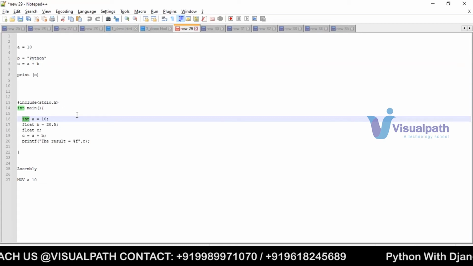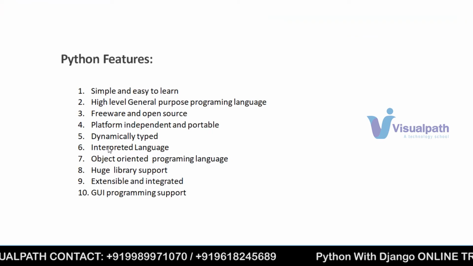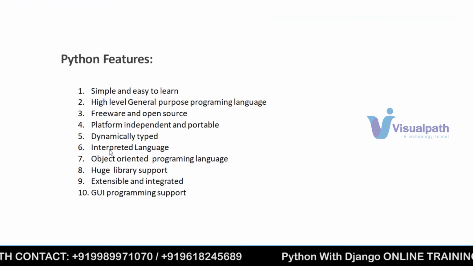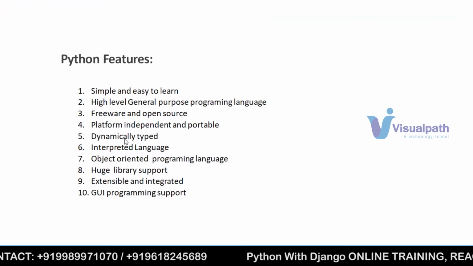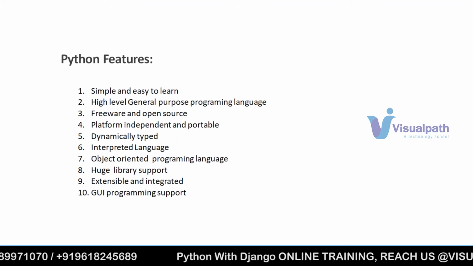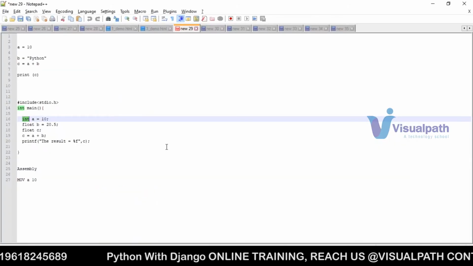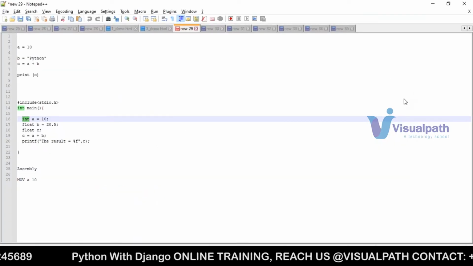Got it? Next. The next point is, these 5 and 6 points are very important. If you don't know these two, you don't know anything about Python. So this is what about dynamically typed. Next is interpreted programming language. So what do you mean by interpreted programming languages? Any idea? Both of you, Navya and Srinath?